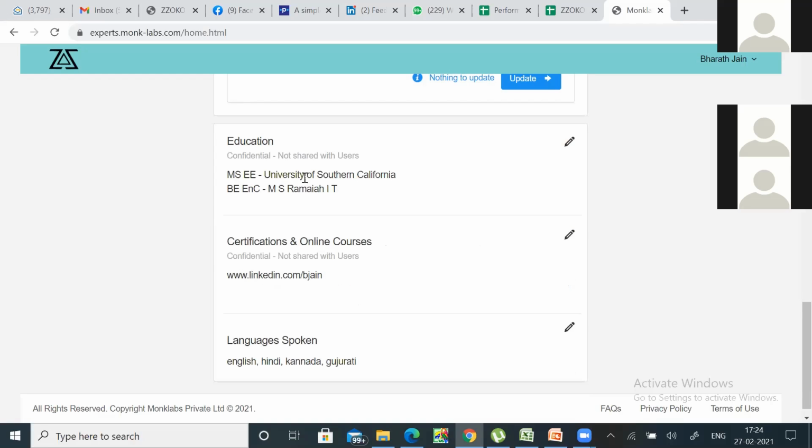So you can put in your education. This is confidential. It's not shared with users. It is going to be used by the backend team to validate consultants. I'll come back to that, telling what the steps and processes are. But there is a field where you can put in your education so that we can validate that, as a consultant, you have the relevant experience.